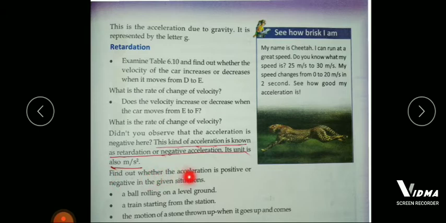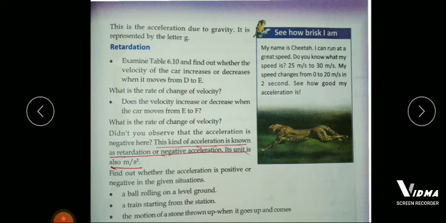Find out whether the acceleration is positive or negative in the following situations. So here some situations are given. We have to find out whether the acceleration is positive or negative. A ball rolling on a level ground. So in this case, a ball rolling on a level ground, is it positive or negative?